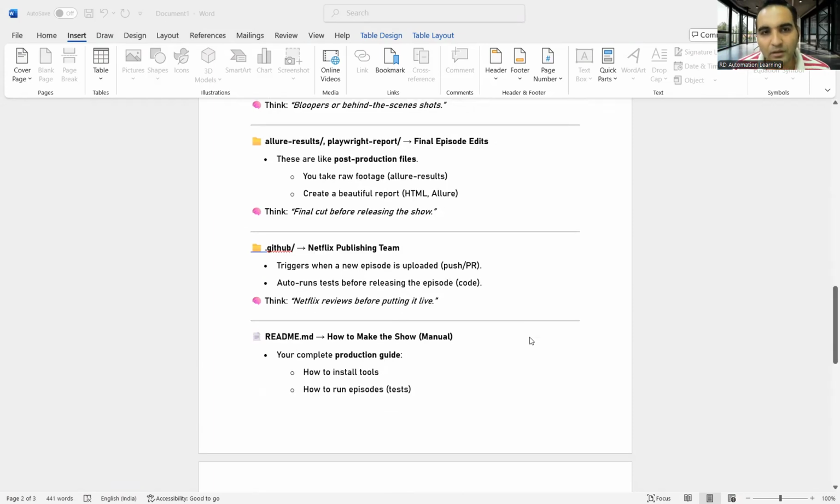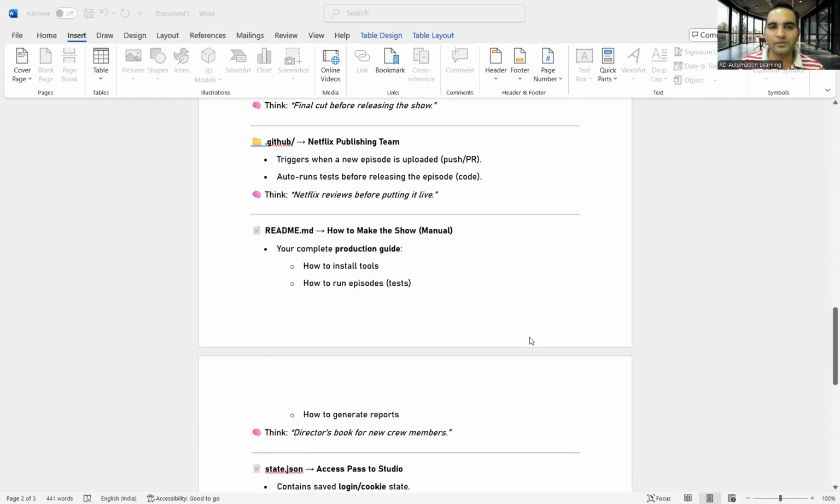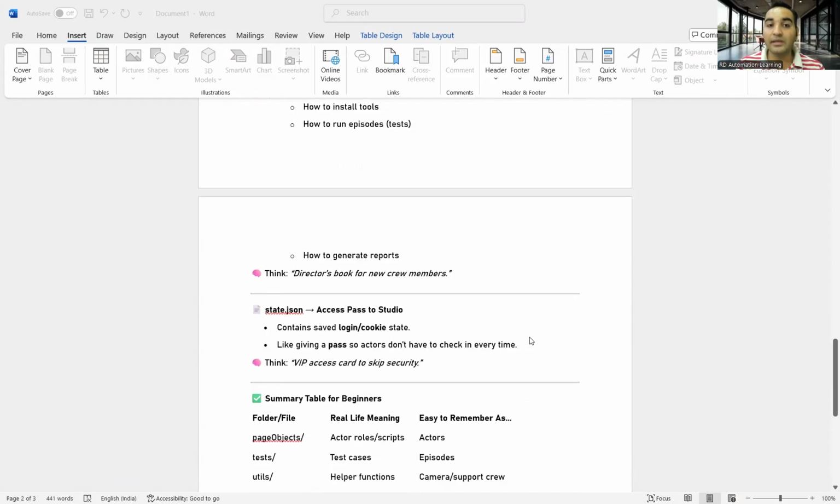Then your GitHub, so it triggers when a new episode is uploaded. Whatever things are there, it will upload it. At times the OTT platforms release episodes every Friday or every Thursday, right? And they will review it before putting it live, so that everything is working as per the best possible standards. Then you have the readme.md file. So how to make the show, right? Your complete production guide: which tools you have used, which episodes you have, all those things, right?